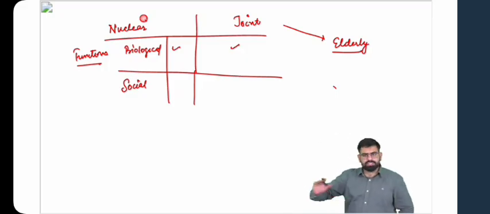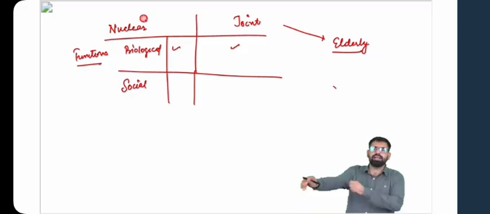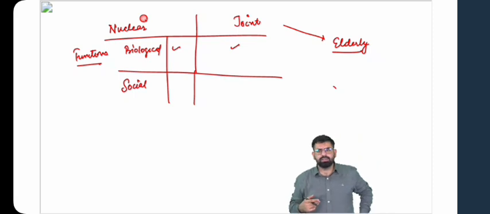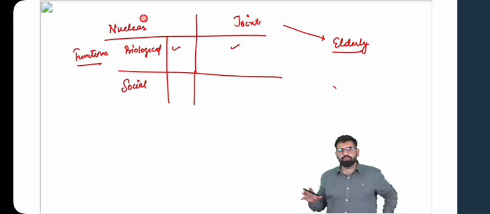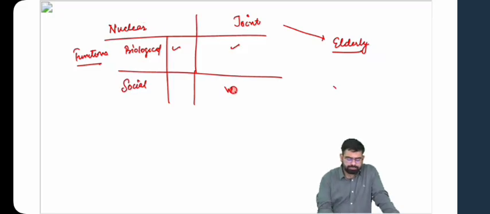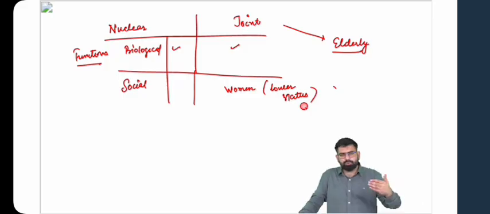So if you look at the positives of a joint family, they take care of the economic security of those who are unfortunately lacking in some ways. So for instance, there is someone in the family who is disabled. Their social and economic needs will be taken care of by the family. Then also you can think about the elderly. But on the negative side, when it is a joint family, it is mostly women who have a lower status as compared to a nuclear family. Because women, as a part of the family, are not supposed to go outside and work. They're not supposed to get better economic opportunities, which directly impacts their status.